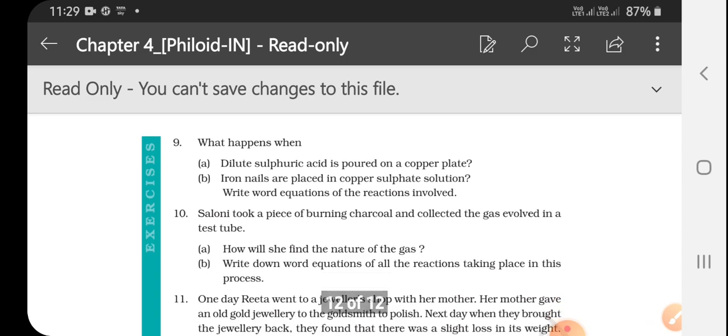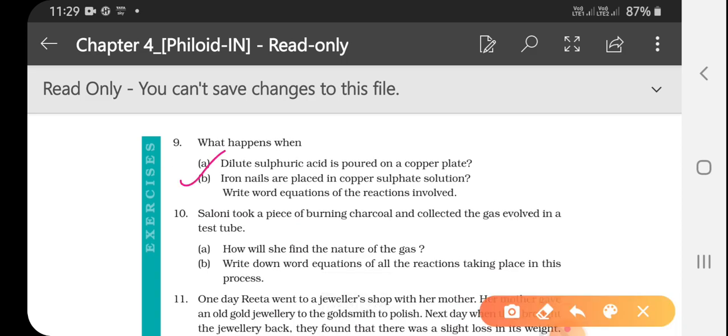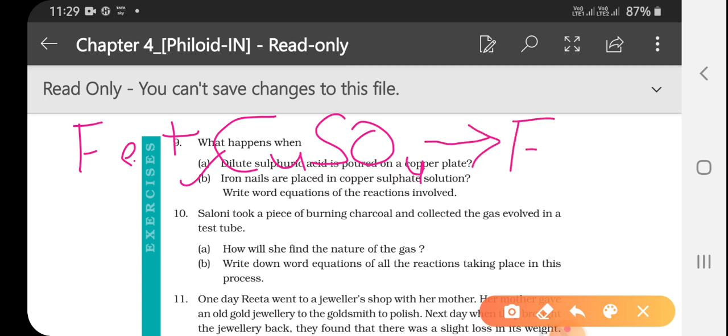This is a very important question. What happens when iron nails react with copper sulfate? Iron has the formula Fe, but you don't need to write the symbol, you can write in words. You can write iron plus copper sulfate, but I am writing the symbols here: Fe plus CuSO4, and you will get iron sulfate plus copper. So this is the reaction.